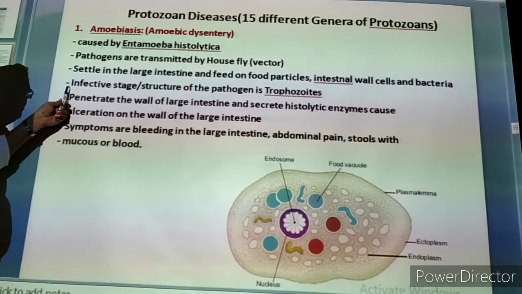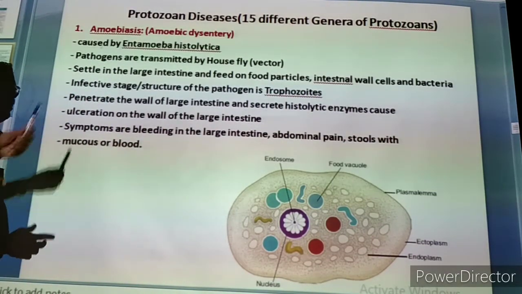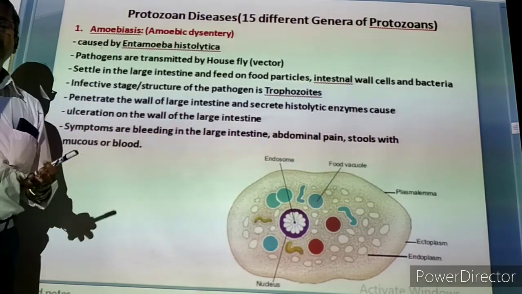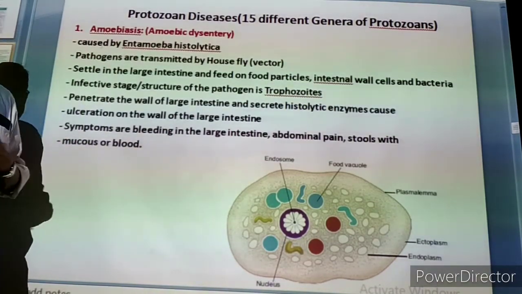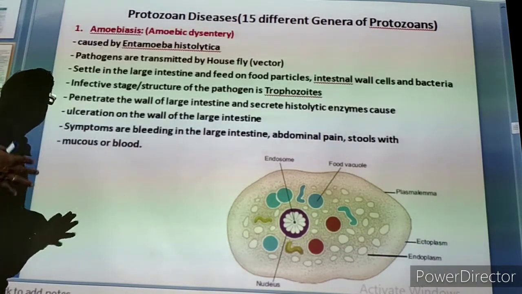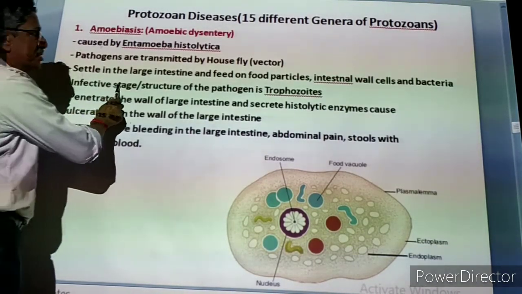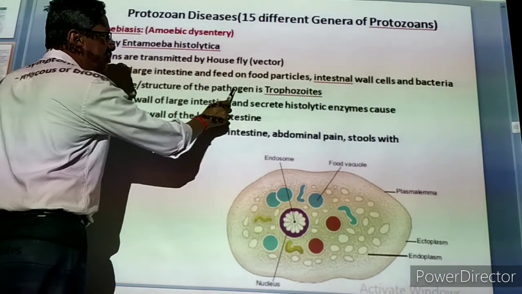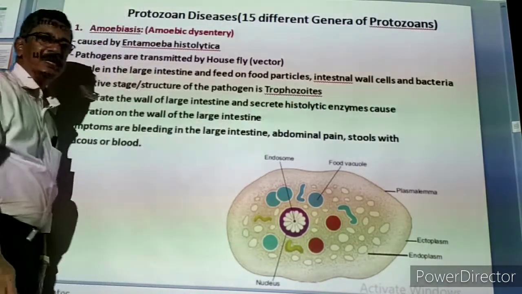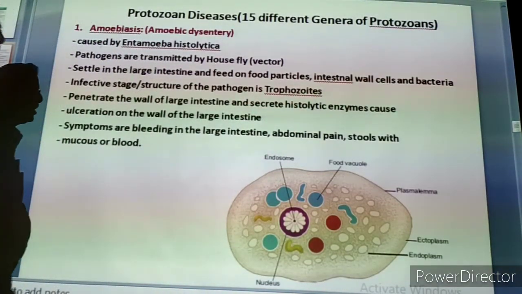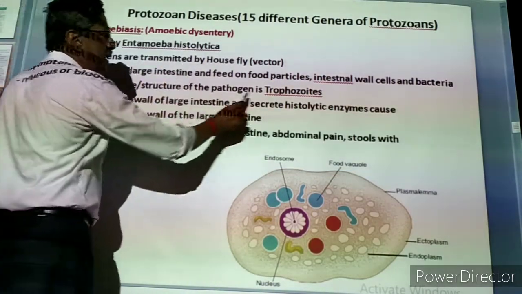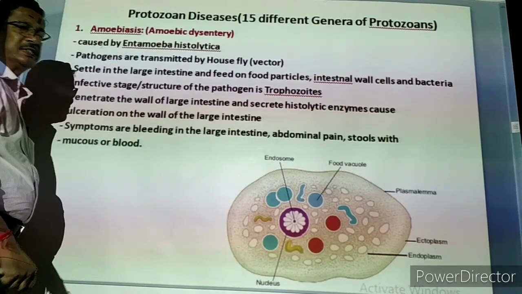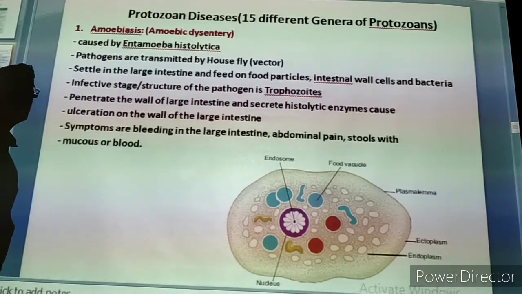Then the next one is the infective stage. What is the name of the infective stage? Whenever protozoan parasites are there, they have different stages, like early stage, middle stage, later stage. So the infective stage of the pathogen is the trophozoite. Sometimes in objective questions they will ask about it. What is the infective stage of Entamoeba histolytica? It is the trophozoite.